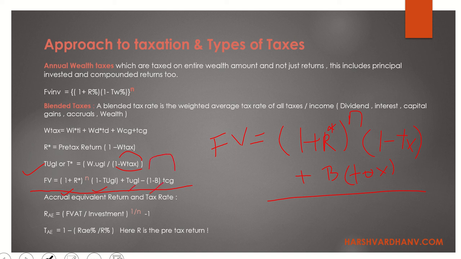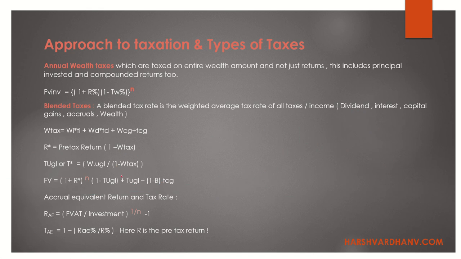This remains the same logic that I made you understand over there. The portion of invested amount, B having the base, right? So if you go through the book, it's quite confusing, but if you think logically, take it one step at a time, put numbers in Excel, and it's very easy.